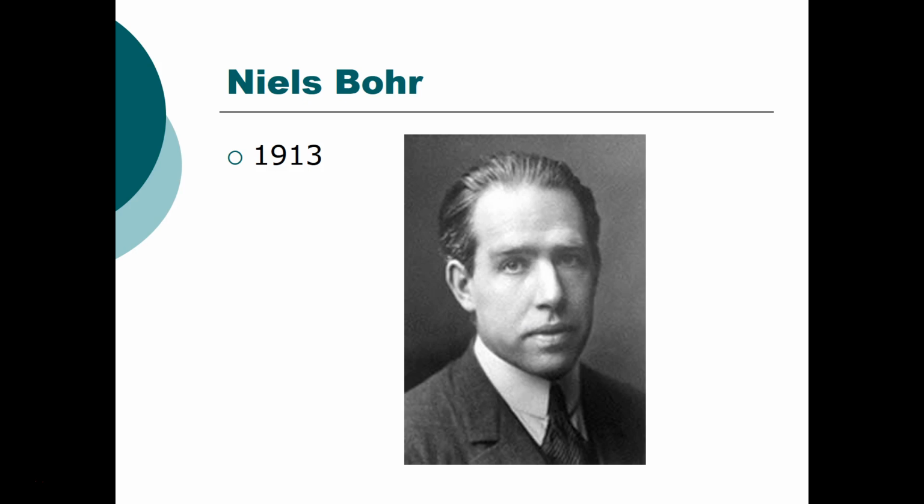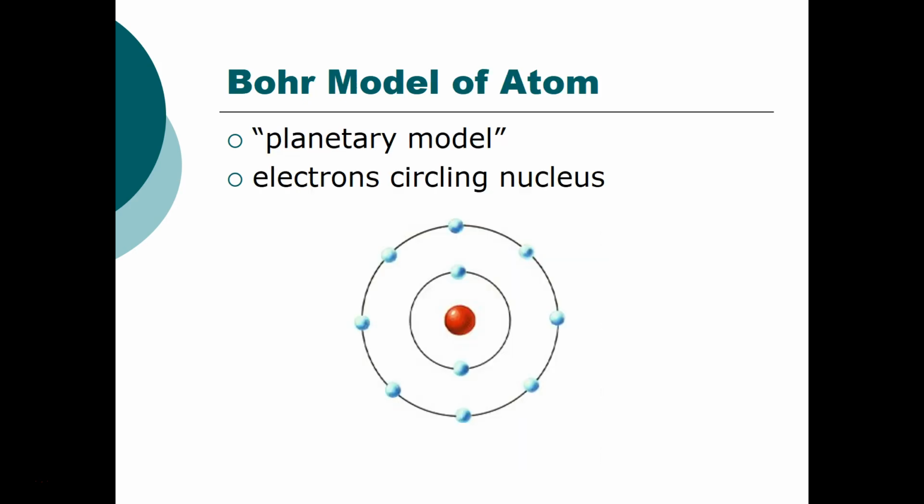So now we need a new model of the atom. The new model of the atom was hypothesized by Niels Bohr in 1913. So this is just after everybody has made their discoveries about the electron and about the nucleus. He came up with what is called the Bohr model of the atom. You've probably seen this before as the planetary model.